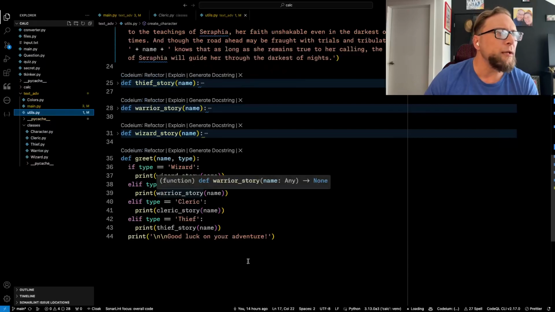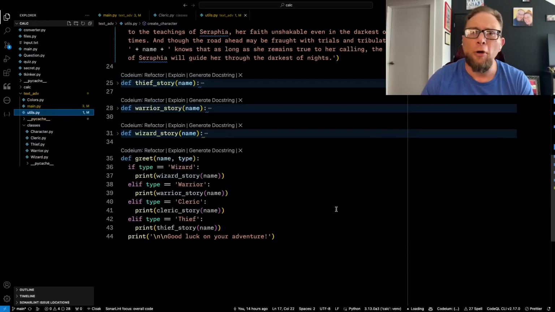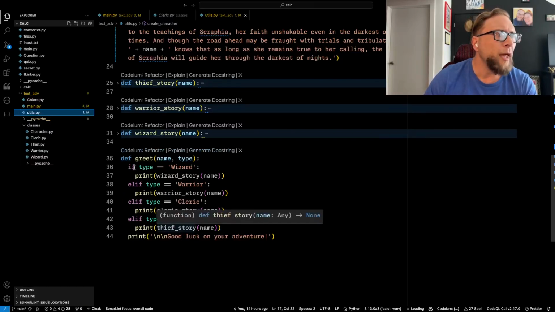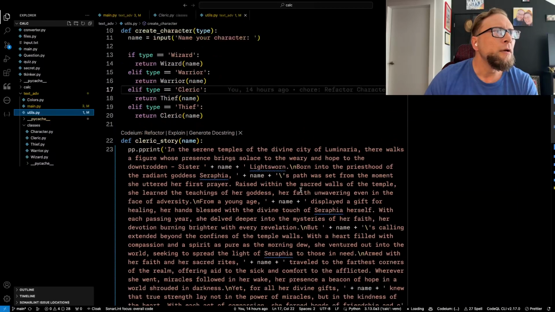But some of these might be, like this greet function I wrote, for instance, will more than definitely be reused. So I'm learning about how to create functions. I'm playing around with different print statements here.